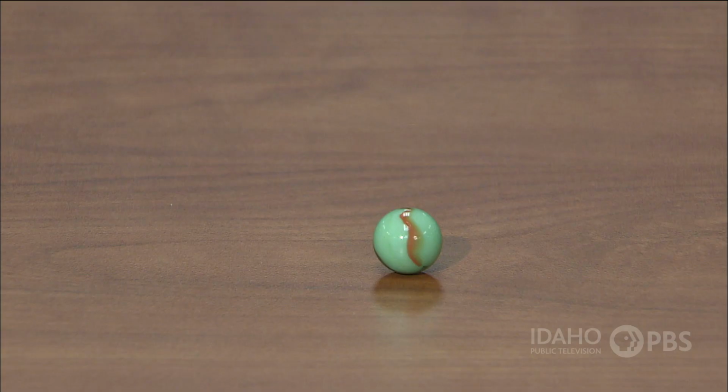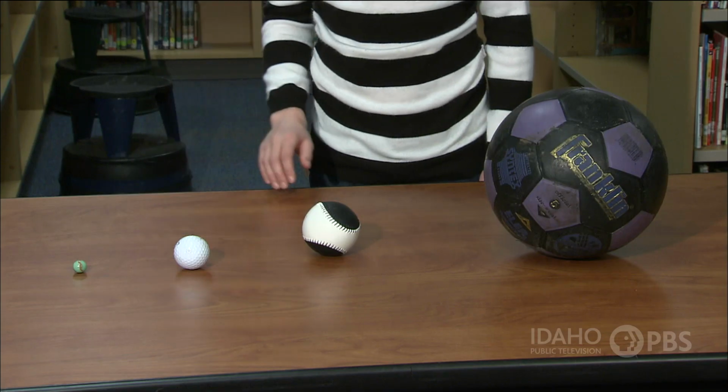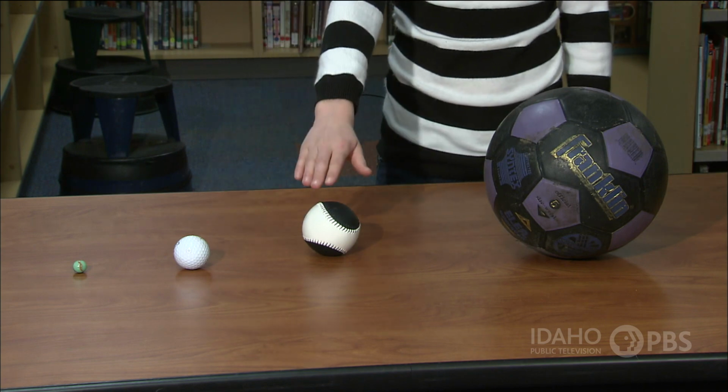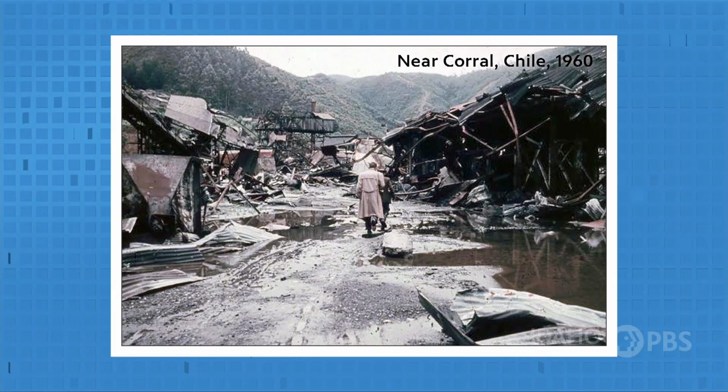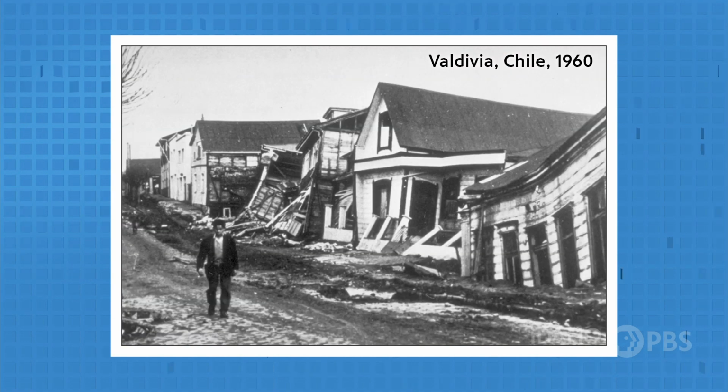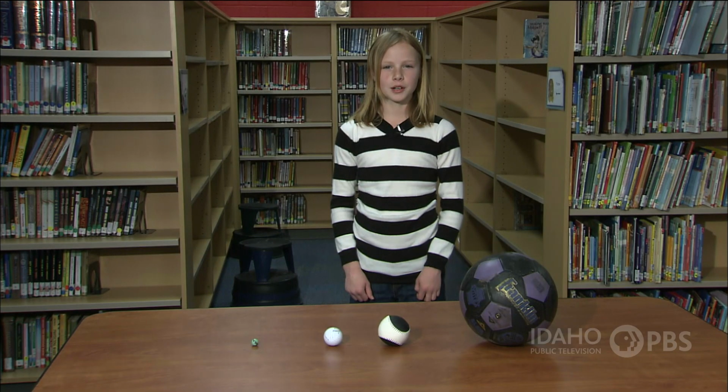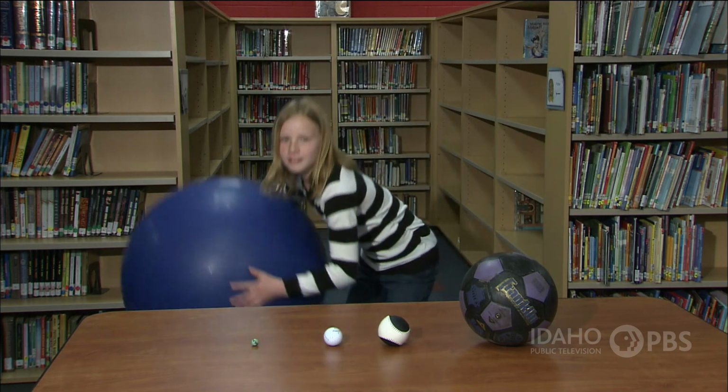Say this marble represents a magnitude 1 earthquake, then a golf ball would be a 3, a baseball would be a 4, and a soccer ball would be a 5. The largest earthquake in the world so far happened in Chile. That quake measured 9.5 on the Richter scale, so if it were a ball, it would be about this size.